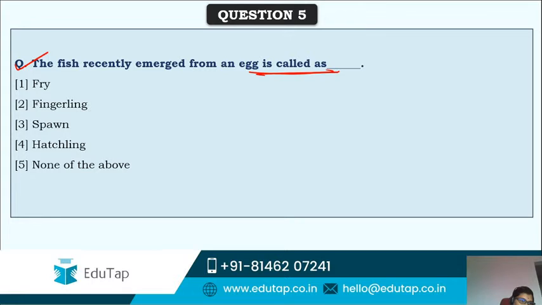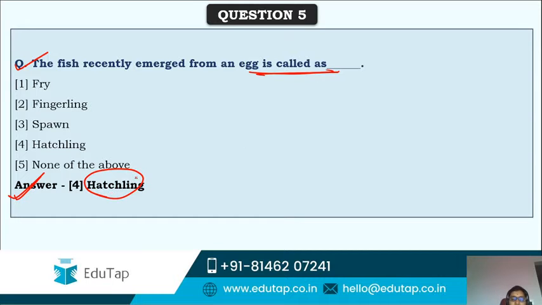Kavya, Rahul, Deepthi, anyone? Aniket? Okay, Smita, can you tell me what is the speciality of this hatchling? Kavya is saying it's fry. Okay. Hatchling is correct. Smita, you are right, but I want to know what is the speciality of this hatchling. Anyone?